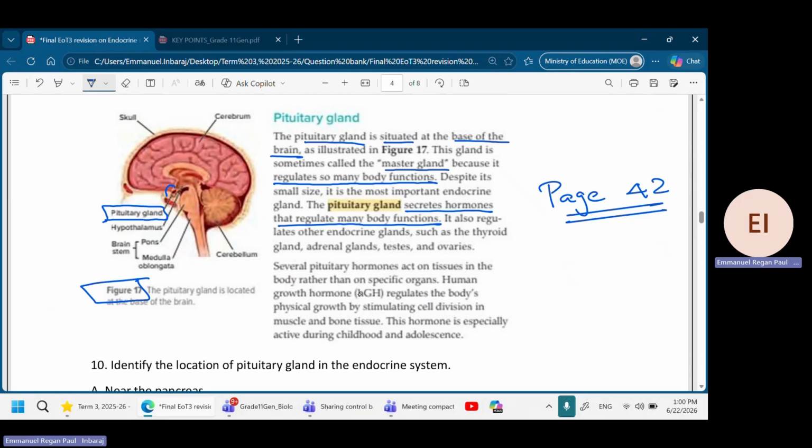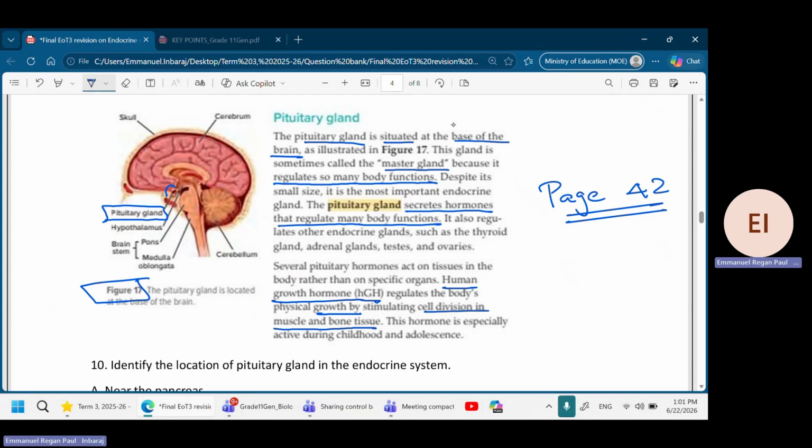So keep this also in your mind. And then one more thing is the human growth hormone. See, it helps in the growth by stimulating the cell division in the muscles and the bone tissue. It helps in stimulating the cell division in muscle and the bone.